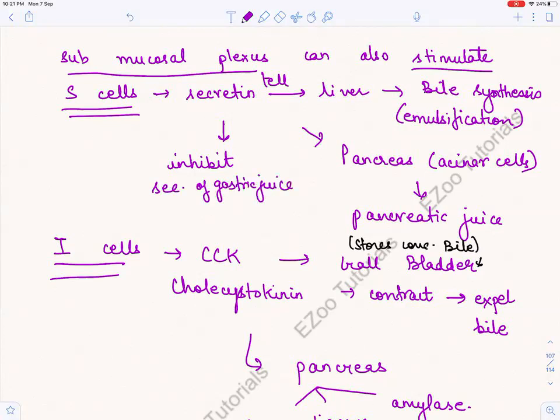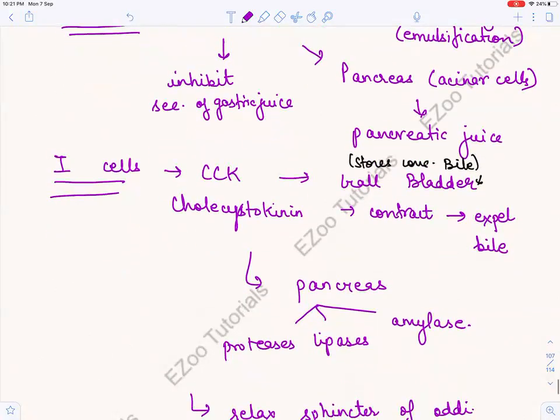What will the I cells do? They will increase the secretion of cholecystokinin, right? Cholecystokinin stimulates the secretion of pancreatic juice. It increases the secretion of pancreatic juice, and it tells the gallbladder to contract and expel bile. Okay.